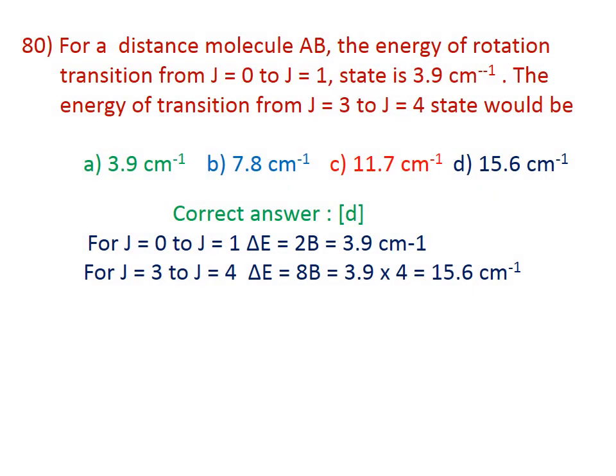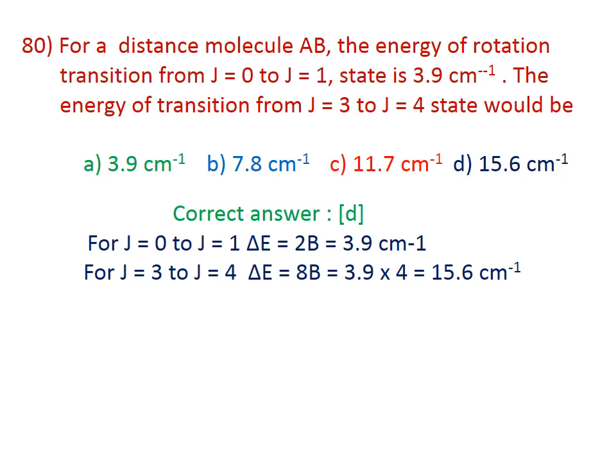80. For a diatomic molecule AB, the energy of rotation transition J equal to 0 to J equal to 1 state is 3.9 cm^-1. The energy transition for J equal to 3 to J equal to 4 state would be. Here the correct answer is D, 15.6 cm^-1.